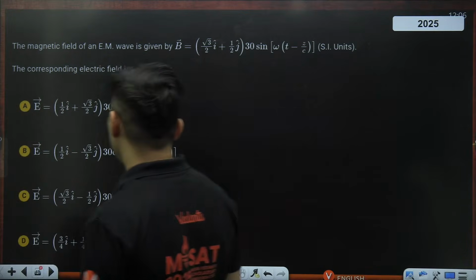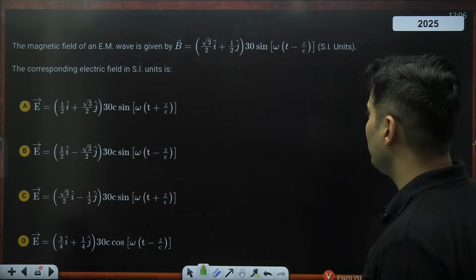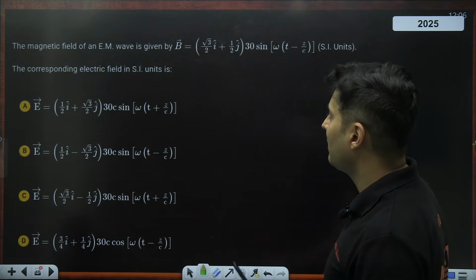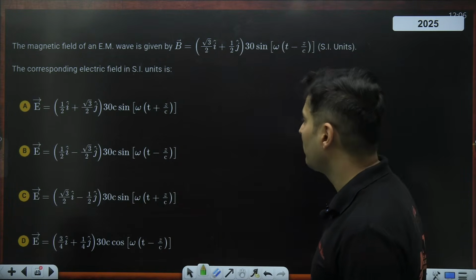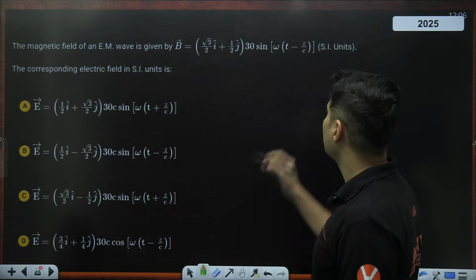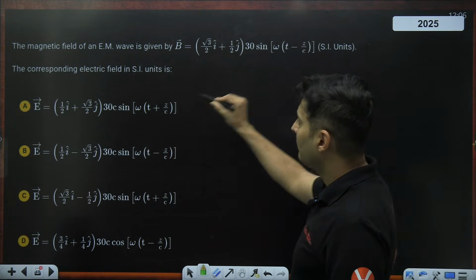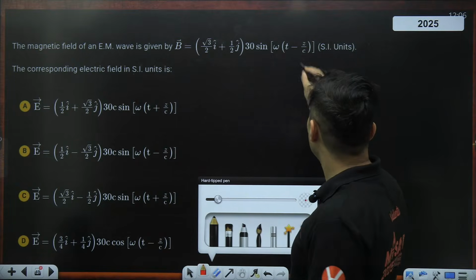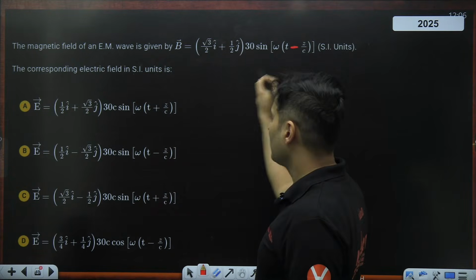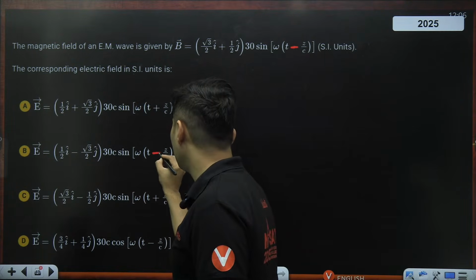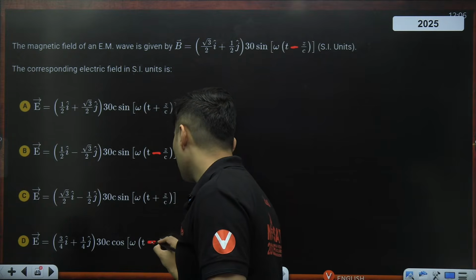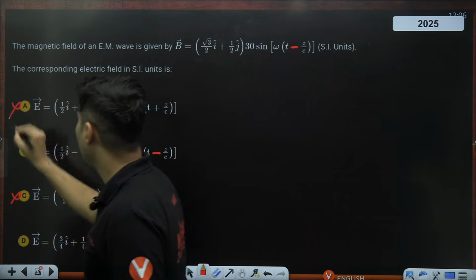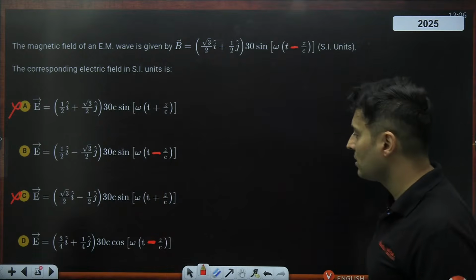Very good. The magnetic field of an electromagnetic wave is given by blah, blah, blah. The corresponding electric field: from magnetic field, you have to find electric field. Similar question, guys. So Z is there, Z has to be there. But minus is there. So check this out. There is a minus sign here. The minus sign is only there over here and over here. So this option can't be correct. Even this option can't be correct. Either it has to be this or this.